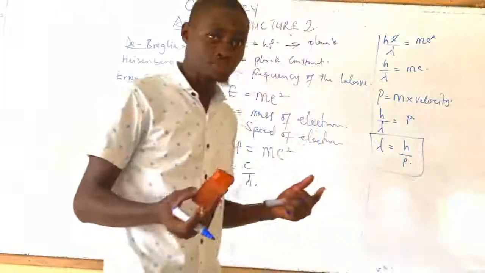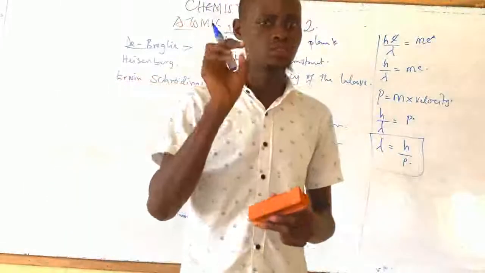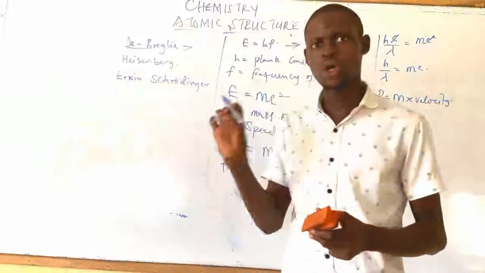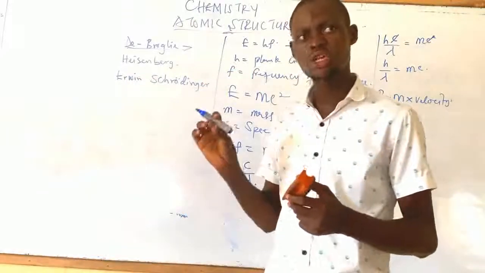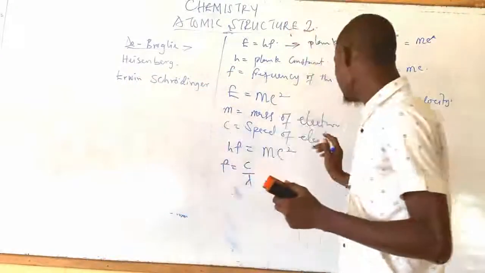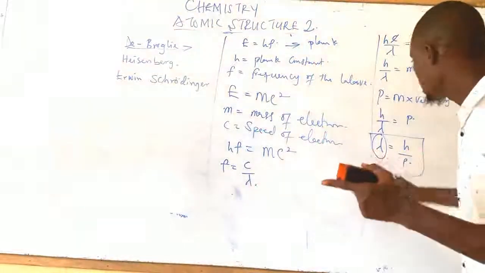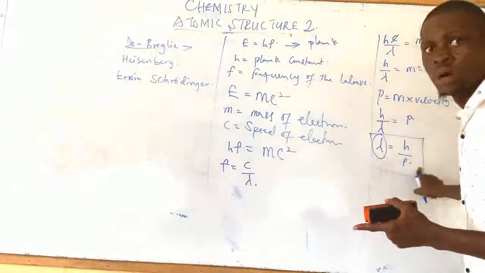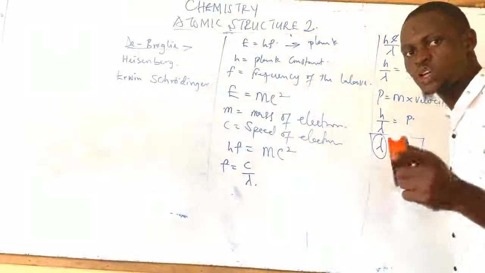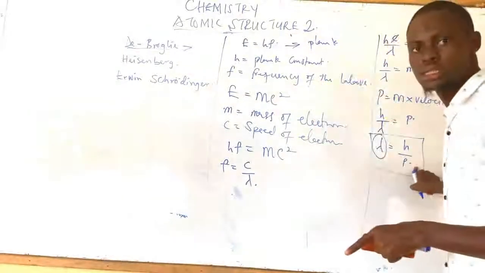We believe that the electron revolving around the nucleus in its own energy state has a wavelength of h over the momentum. That means we can calculate the wavelength of that electron using this.